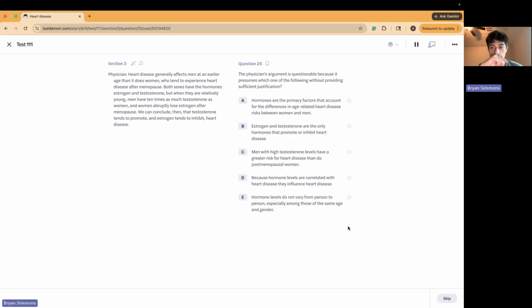We'll read E anyways. Hormone levels do not vary from person to person, especially among those of the same age and gender. It's just I'm having a hard time explaining it because it feels irrelevant.